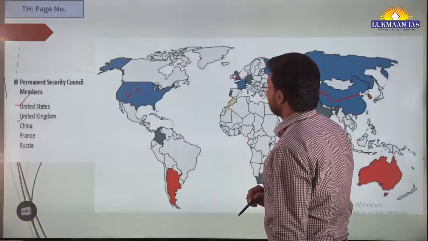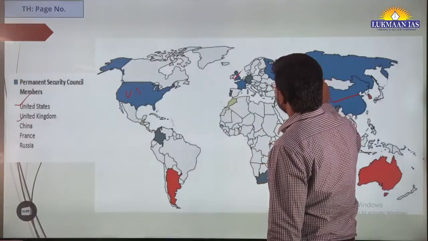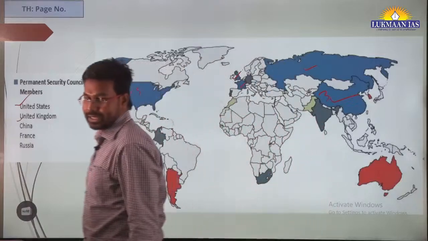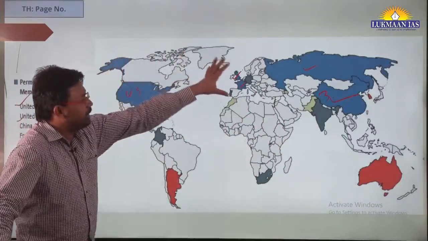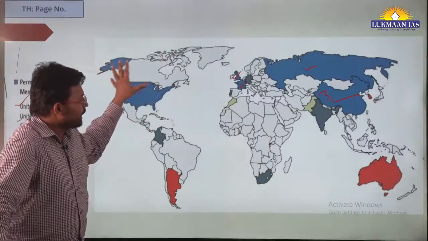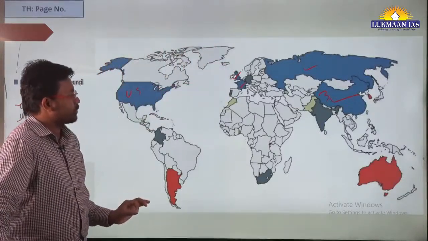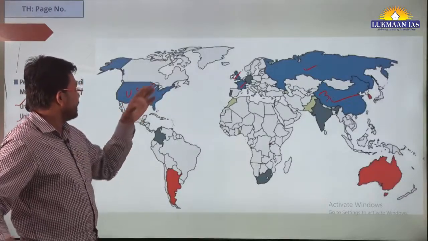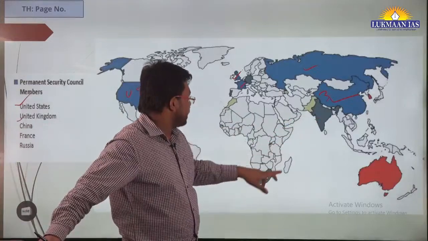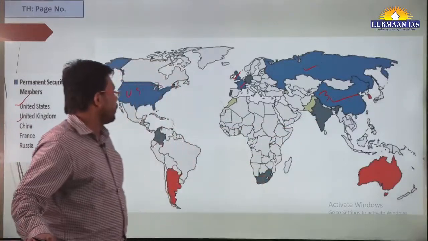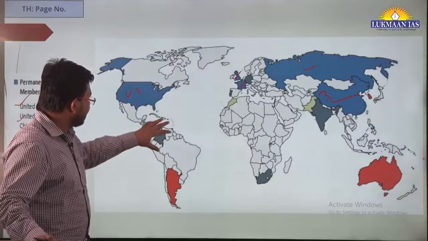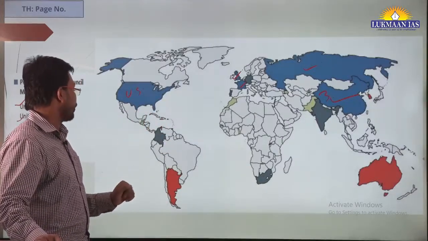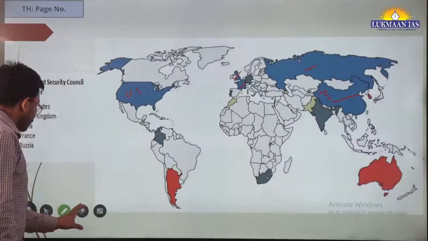Then we have France and we have Russia, this is Russia, and this is France. So they are members of the United Nations Security Council. So the blue colored countries that you can see are members of the United Nations Security Council. And who are those members who want changes in the UNSC? So these are the members: India wants changes in it, South Africa wants change in it, right? So there is another country here in South America that also wants changes in it. It is Ecuador, it wants changes. So this is the thing.